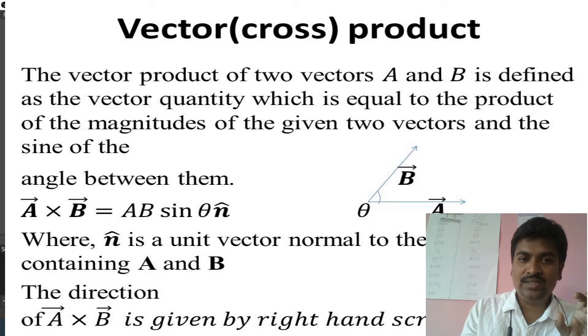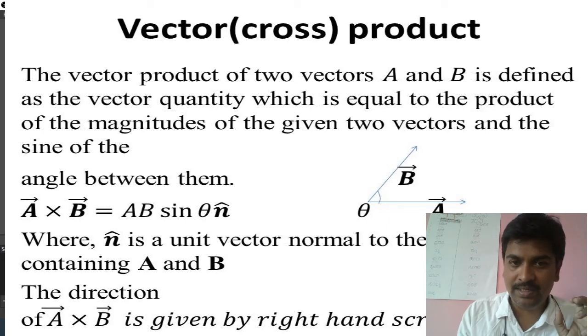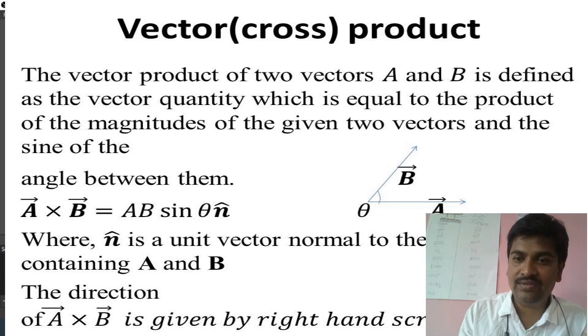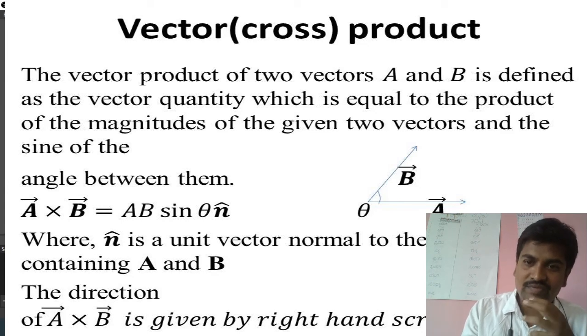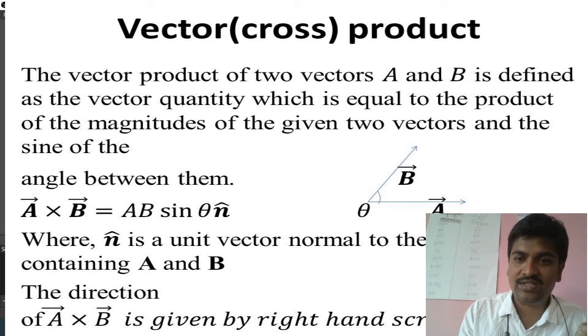Okay, so this AB sin theta will give you the magnitude of A cross B and n cap will give you the direction of A cross B. N cap is a unit vector which is in the direction of A cross B. Okay, what is the direction of A cross B? I know the direction of A, I know the direction of B. What will be the direction of A cross B?